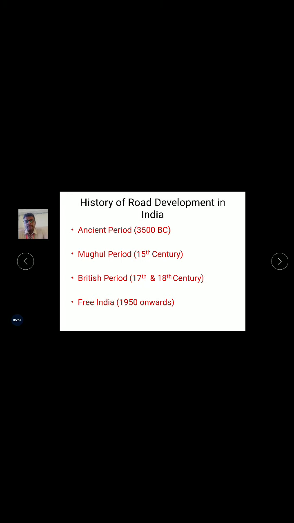So for example, in one city there are some 500 people or 100 people staying there, and among them 50 have an automobile or something else. So for that particular development, we have chosen this British period. And the next one is free India, where we are talking about tar or bitumen roads. After the 1950 independence, these free India roads have been constructed. These are some of the developments in how the highways are faring.